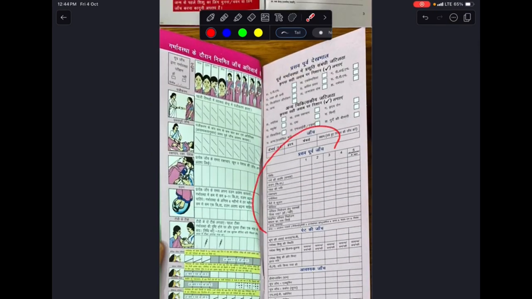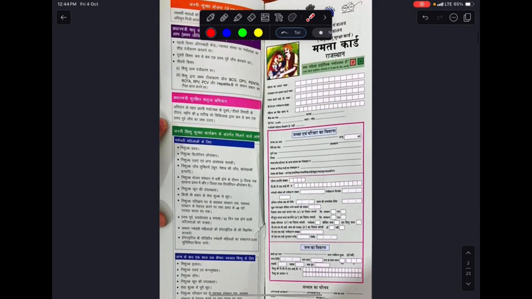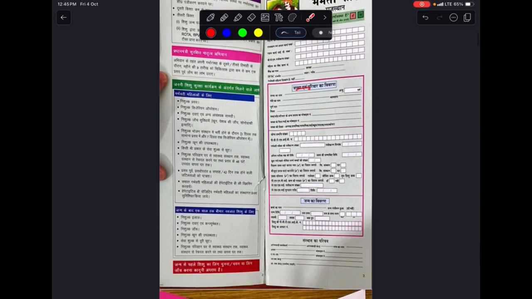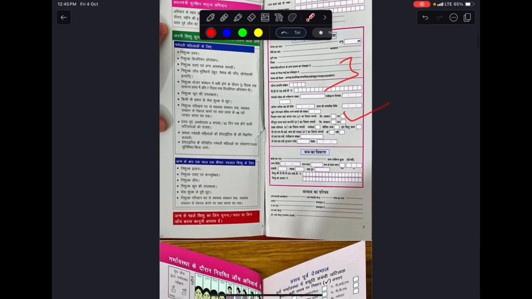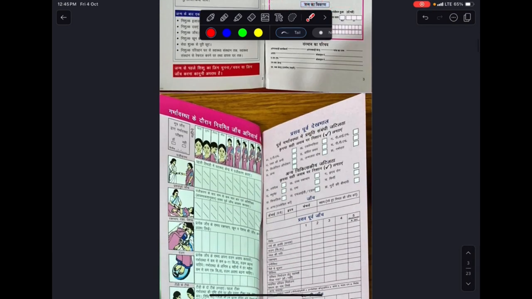What investigations the female needs to go through during her pregnancy, and any risk factors. This first page is a basic registration page: her name, husband's name, her ration card, her Aadhaar card, her bank details, and when the baby is born, the baby's name, and everything. All these details are filled up by either the ANM or the nursing officer. They have the responsibility of filling all these forms.